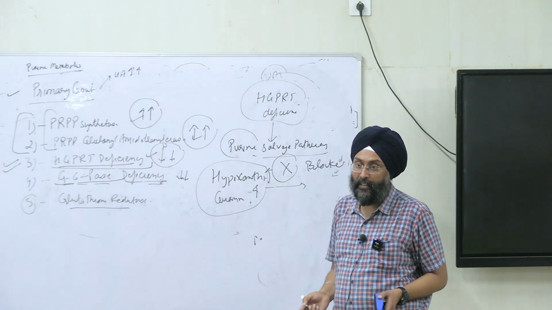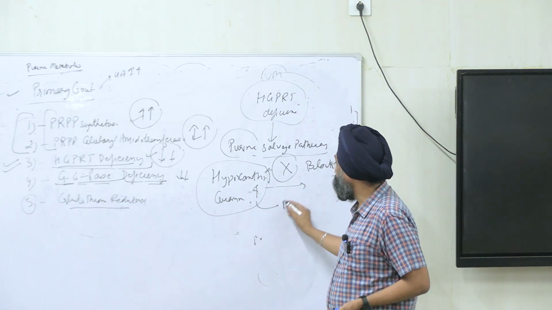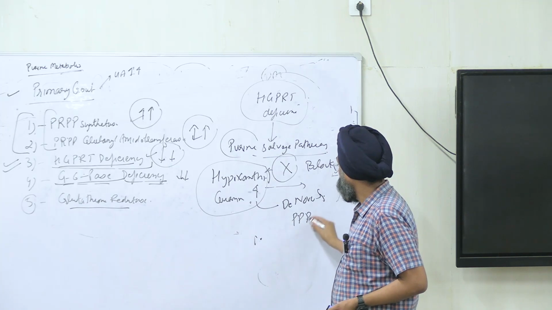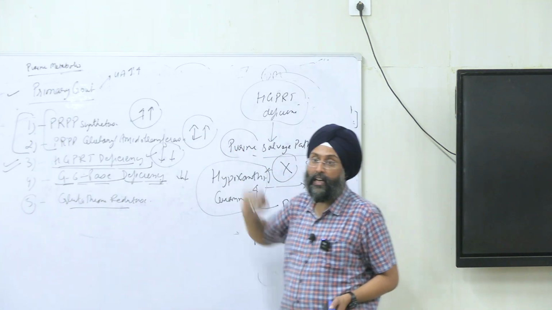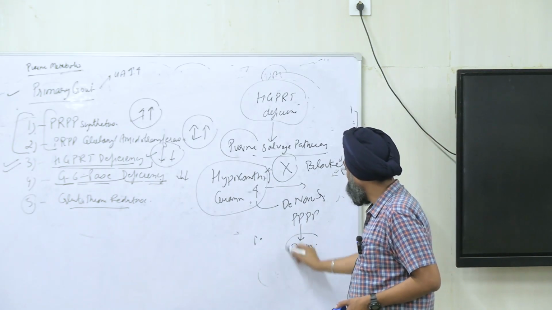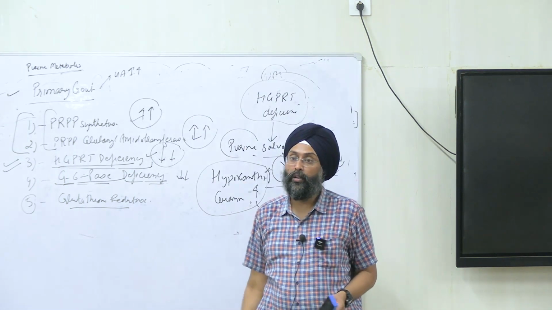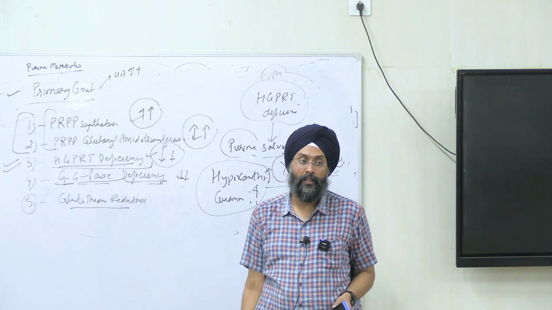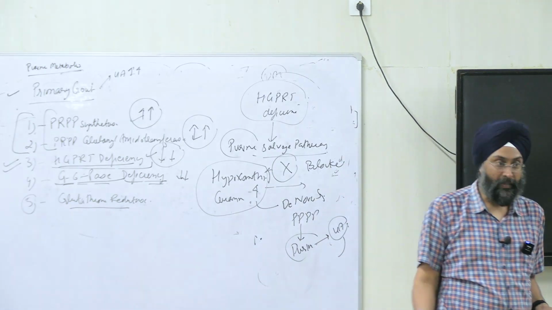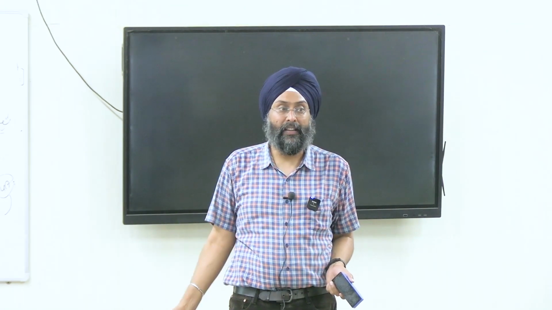The salvage pathway is not operating, so what is the major pathway? De novo synthesis. They are diverted for de novo synthesis, and PRPP and the second enzyme are both already high. So ultimately it will lead to synthesis of more purines, more purines will lead to more synthesis of uric acid, and more uric acid will lead to more gout. Clear or not? It is difficult, I know, but you have to remember the previous pathway, then it is easy. Otherwise it is going to be very difficult.